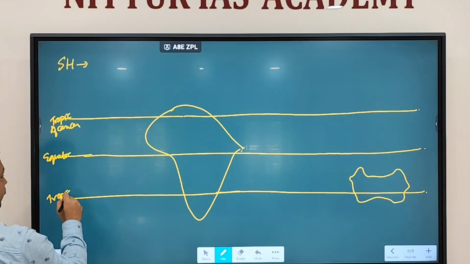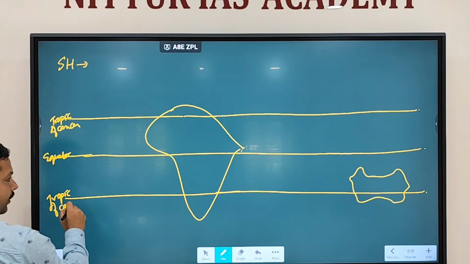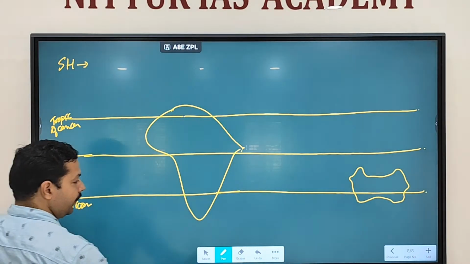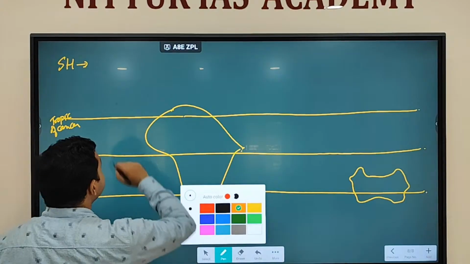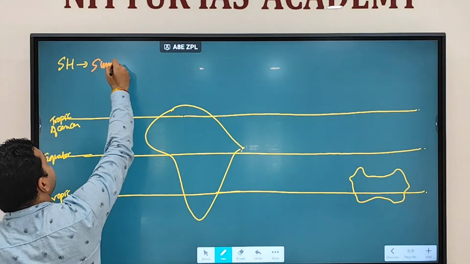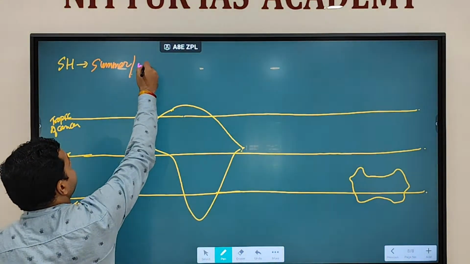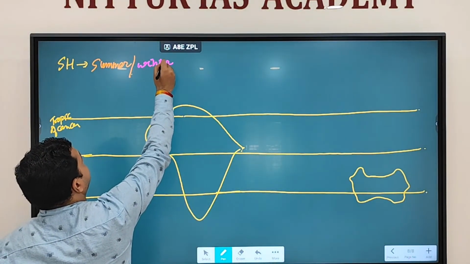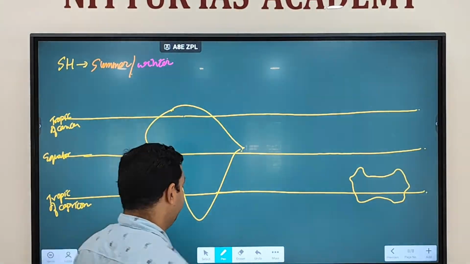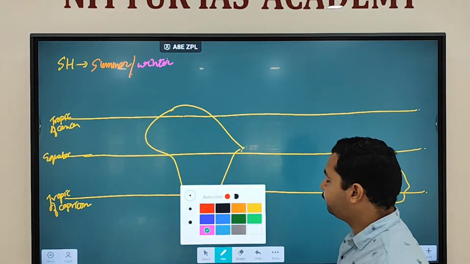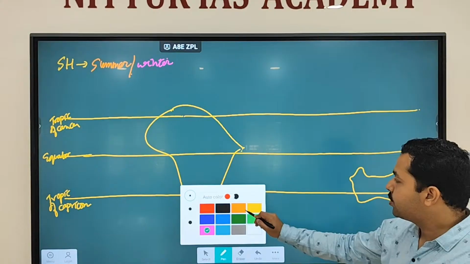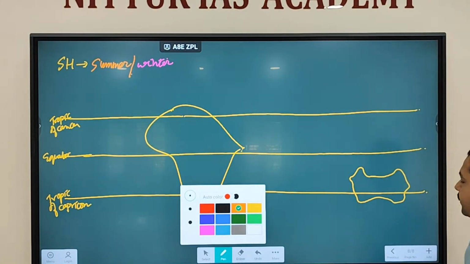Tropic of Capricorn. Fine. Again, the same condition we are taking, summer condition and winter condition. So first we are taking up which condition?